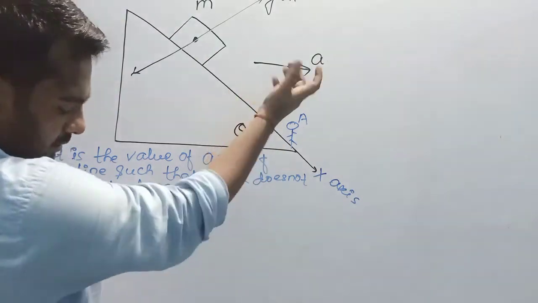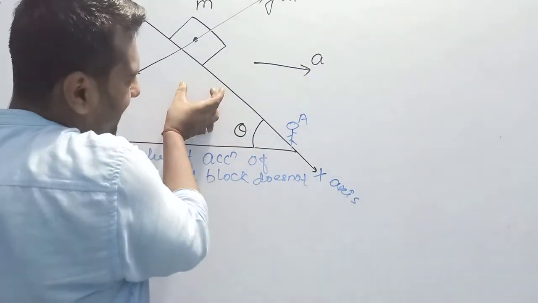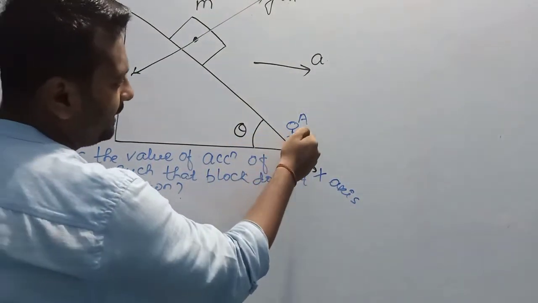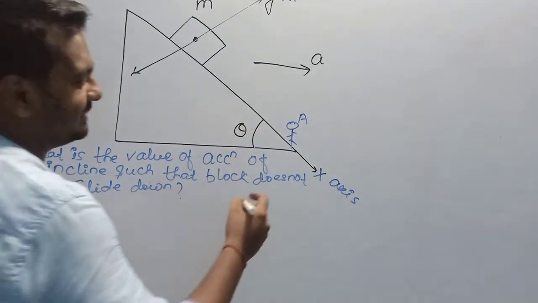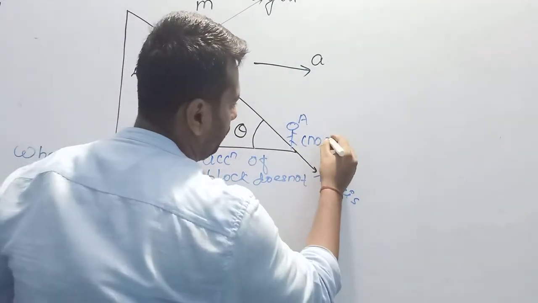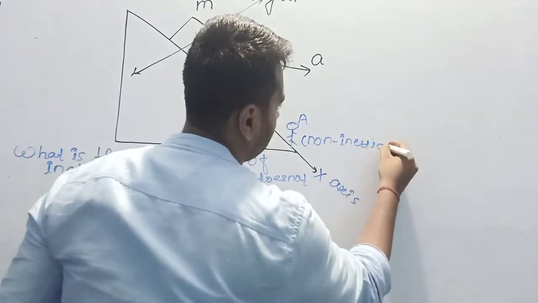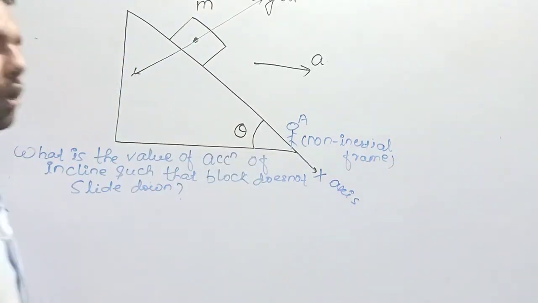Since this incline is accelerating in the forward direction and observer A is standing on the incline, observer A is in a non-inertial frame.